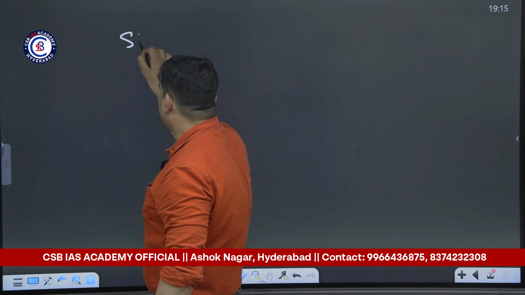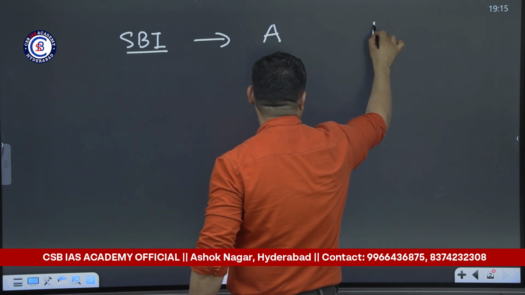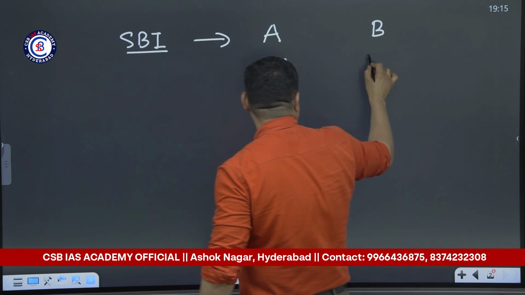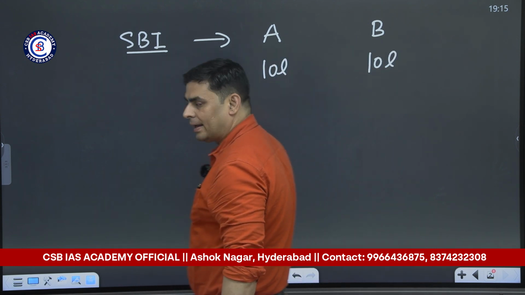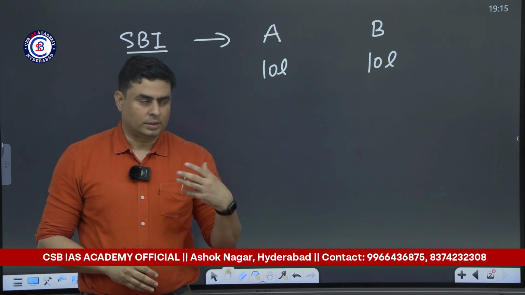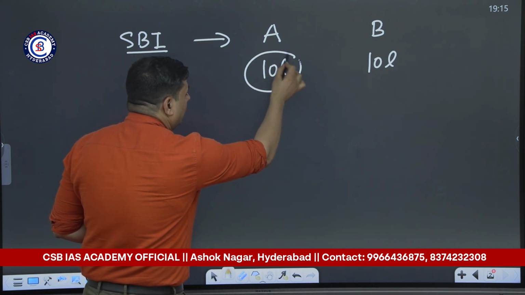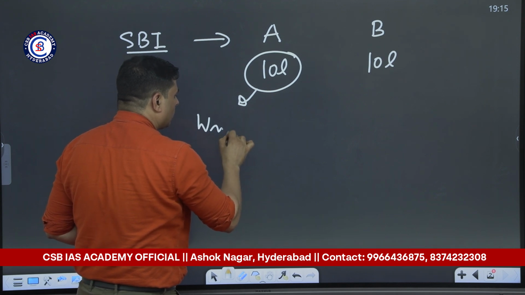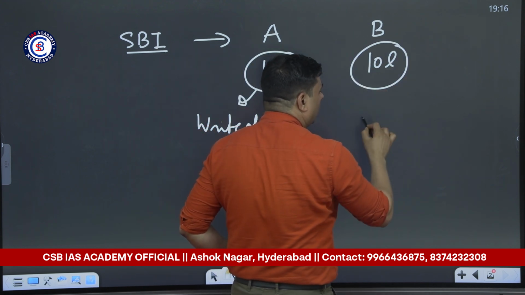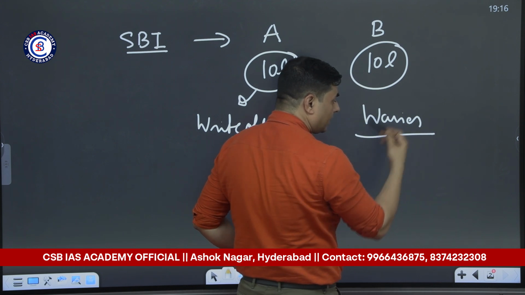Suppose that SBI, State Bank of India, has given a loan to two people, person A and person B. To both of them, State Bank of India has given a loan of 10 lakh rupees. Now both are facing difficulty to repay the loan, and in this context, SBI went for a write-off of A's loan, and for B's loan, the bank has given a waiver. Means the bank went for waiving off this loan.